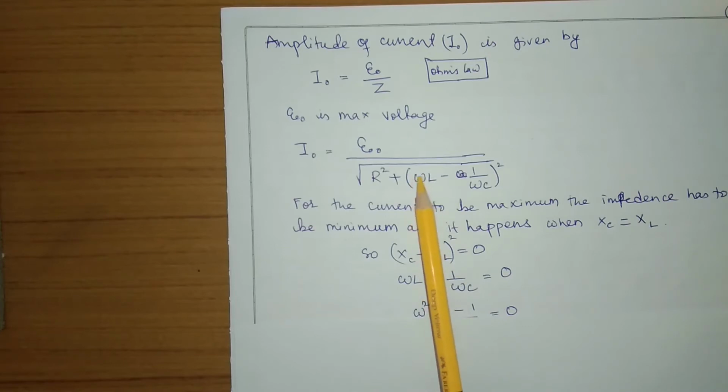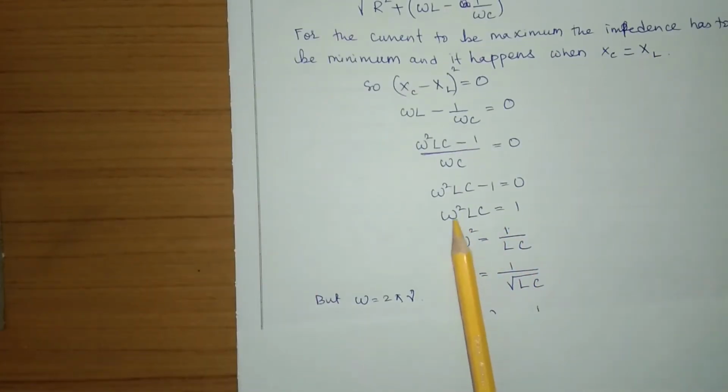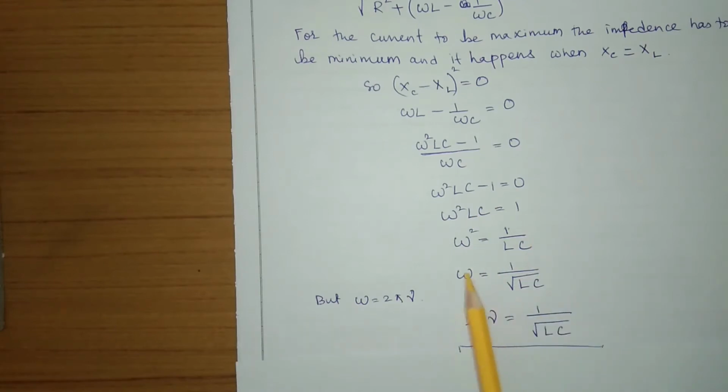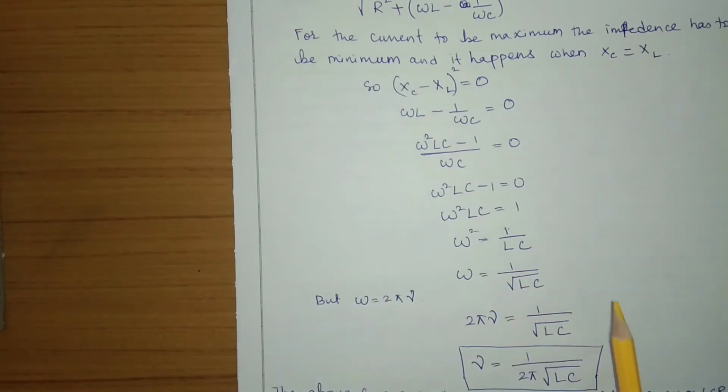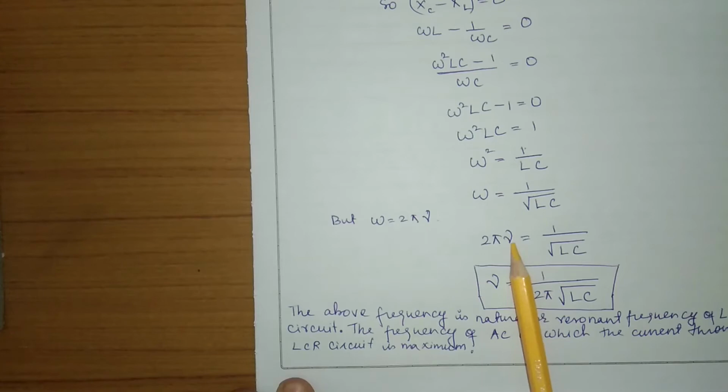So this is XL and this is XC. Now I'm putting this to be 0. Now I'm taking away the square, now taking the LCM. If you solve this, you'll get omega square LC is equal to 1 and omega square is equal to 1 by LC. This LC will go down, and omega is equal to, if you take the square to this side, it will become root over. So 1 by root over LC, and omega is 2 pi into frequency. So I can write 2 pi nu, and in some books they may use f as frequency. So please don't get confused.